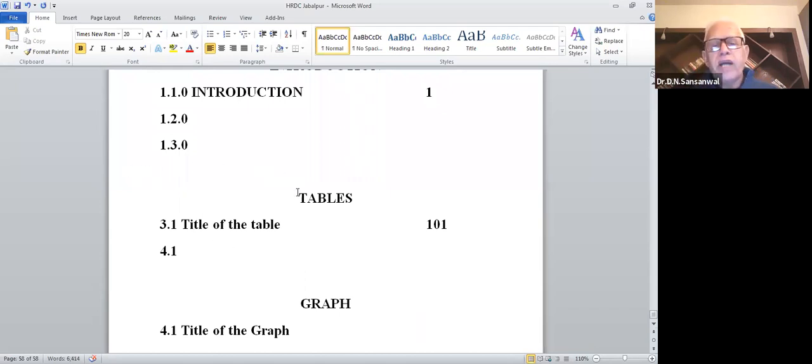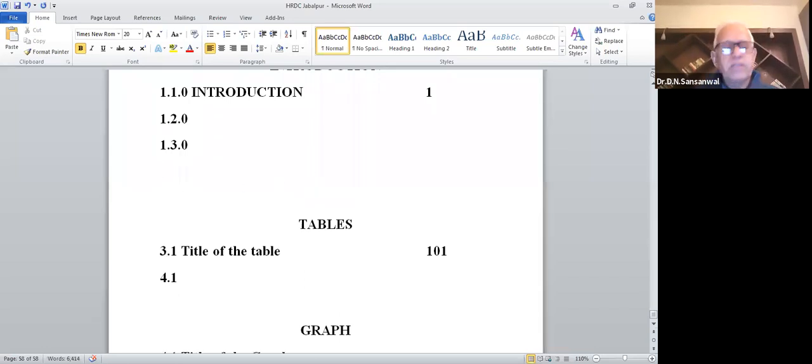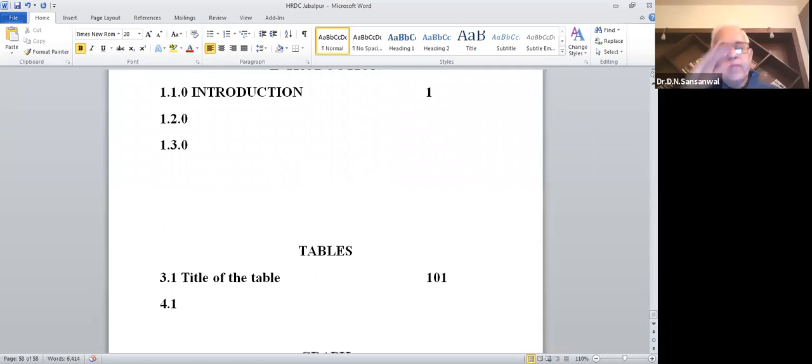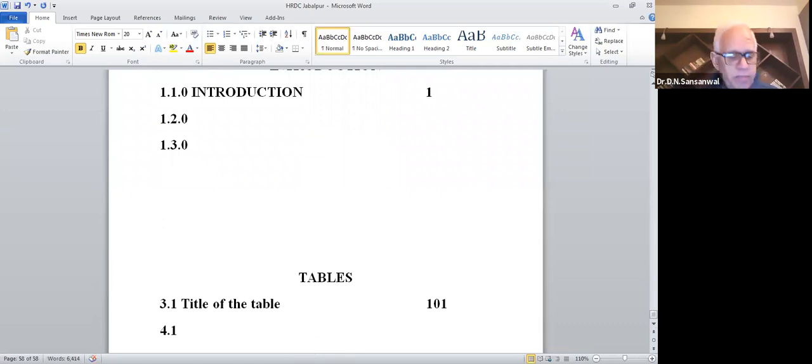One more thing I just forgot: before the tables, towards the end of your main content, you should give your bibliography. I did not tell you that you have to give the bibliography, and the page on which you have given it.